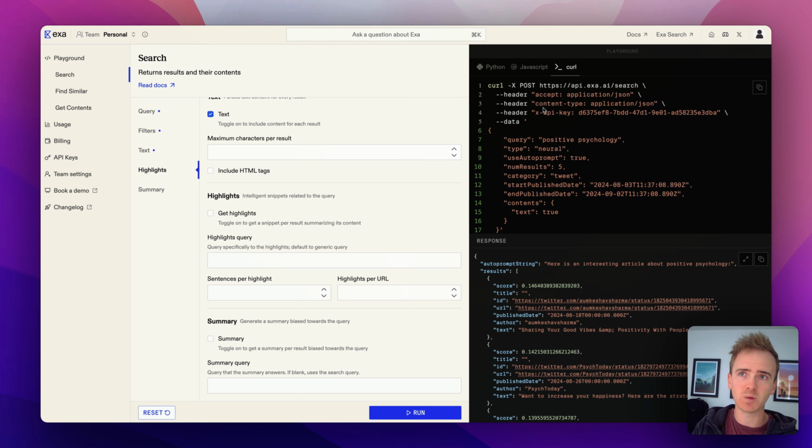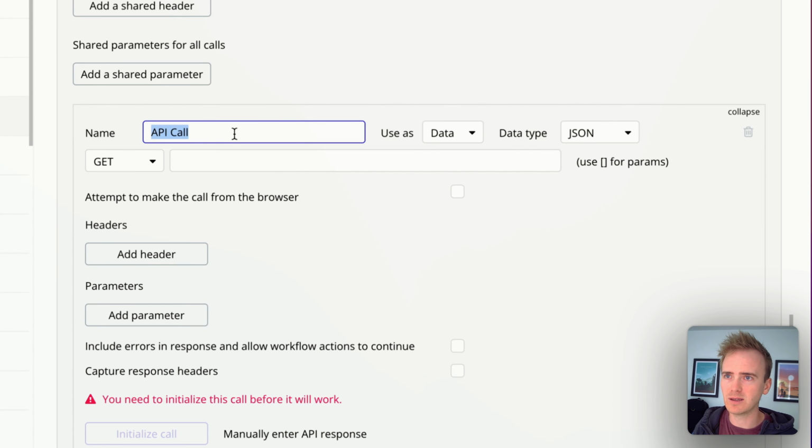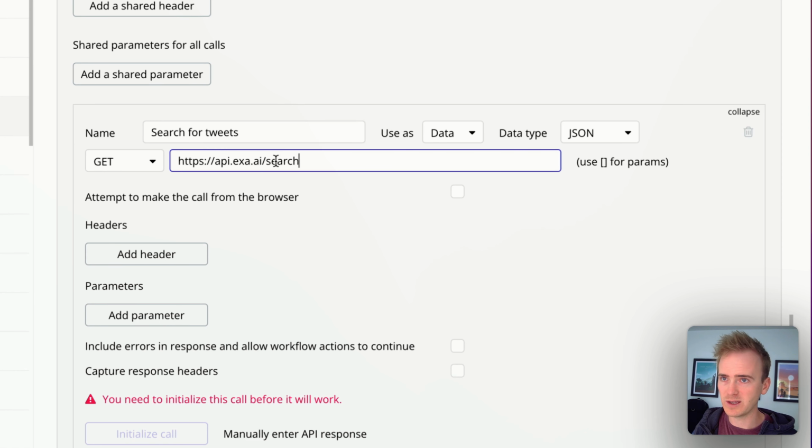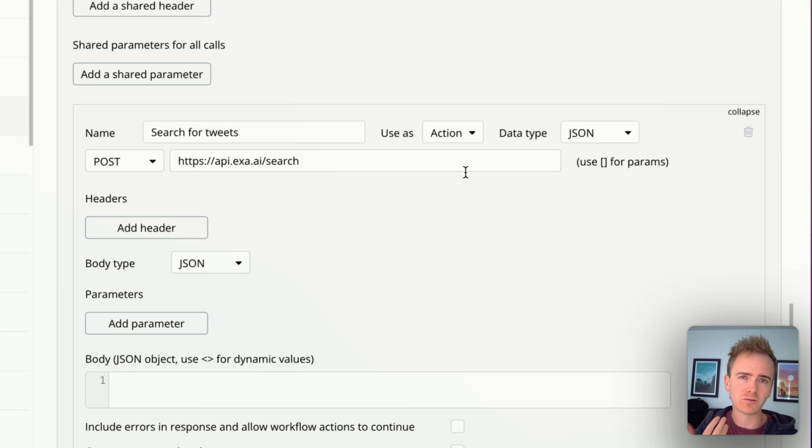And right now we just have to flick between the Exa Playground and Bubble in order to work out what we need to pass between the two. So we are making a post request, because it says post here, to the Exa.ai API. So I'm going to add this in here, and I'll say search for tweets. Paste in the endpoint. Remember, it's post. Change it to action because I want to run this from within a workflow in Bubble.